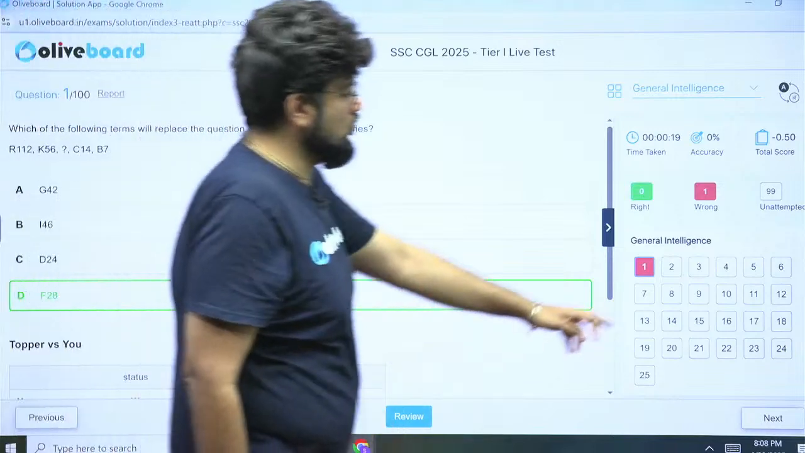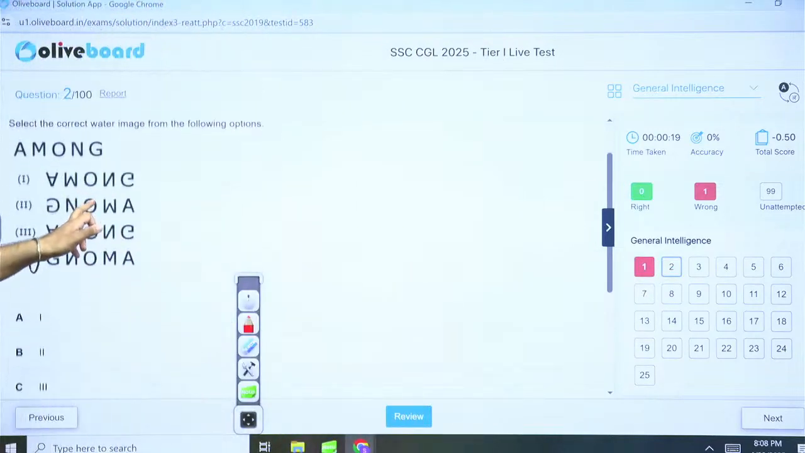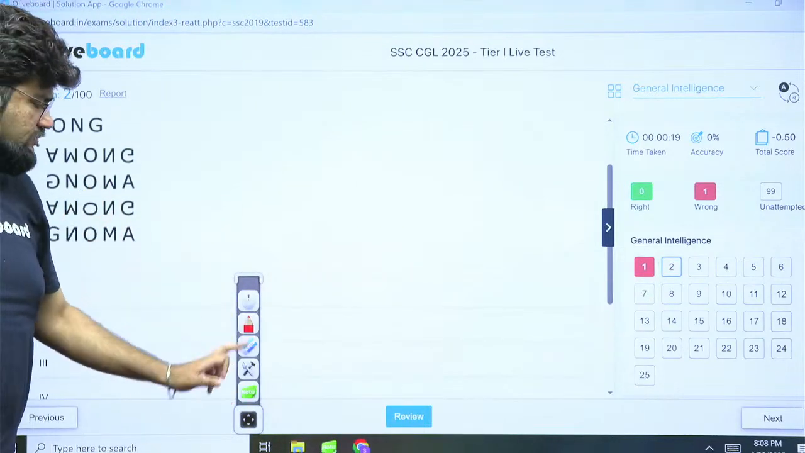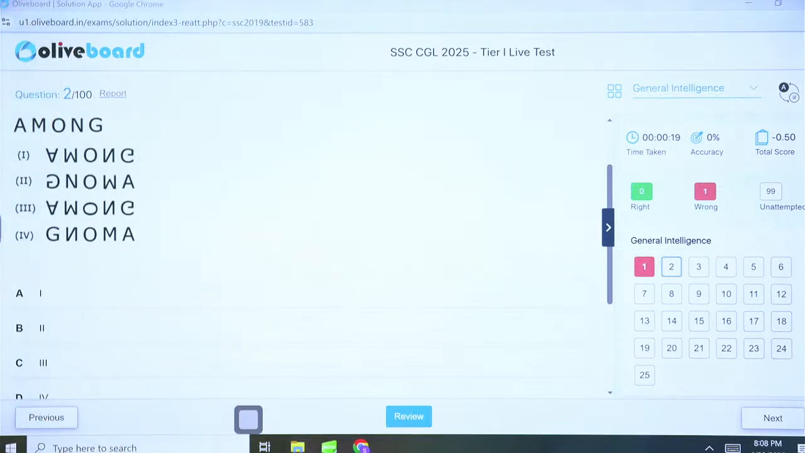Question number 2. Water image of among. Very easy. If you simply observe the options, you will get your answers.